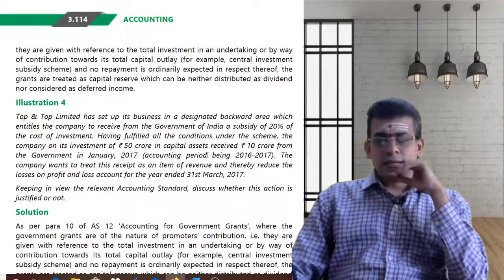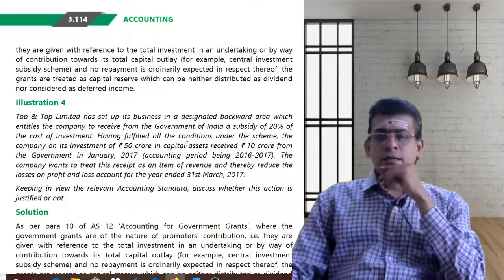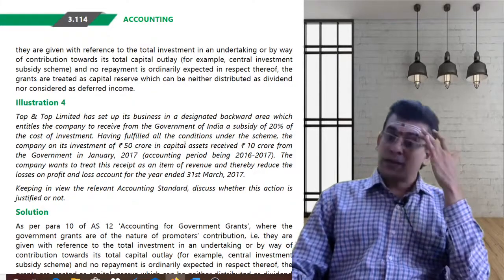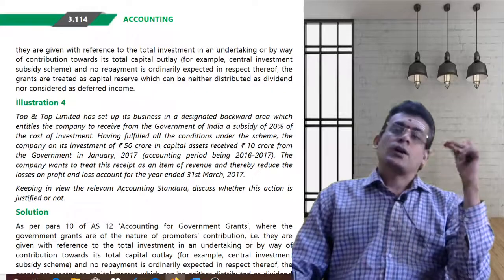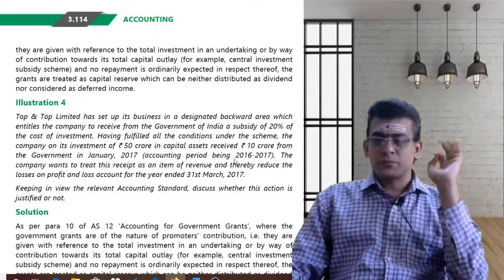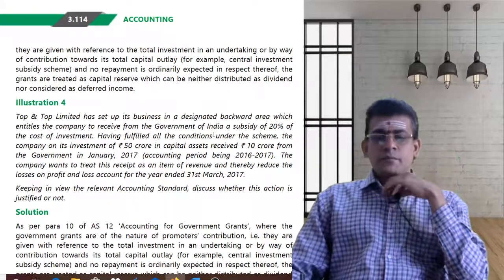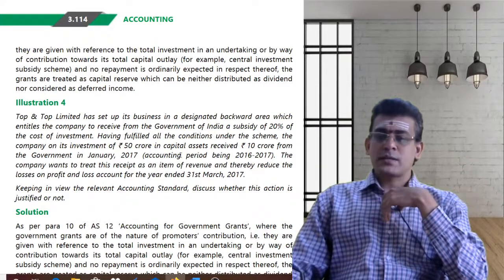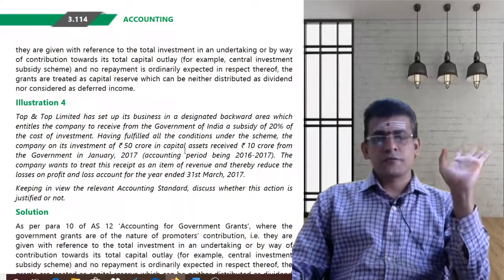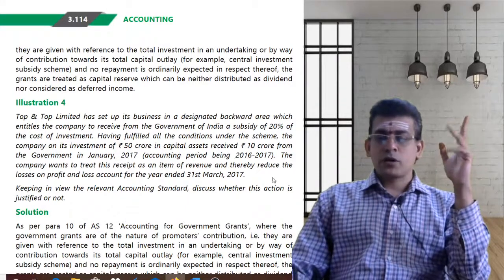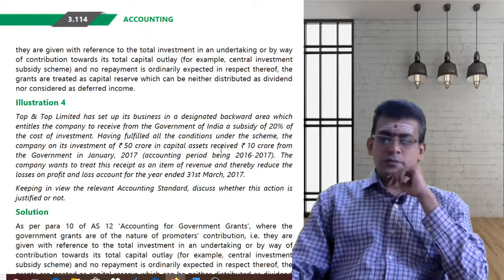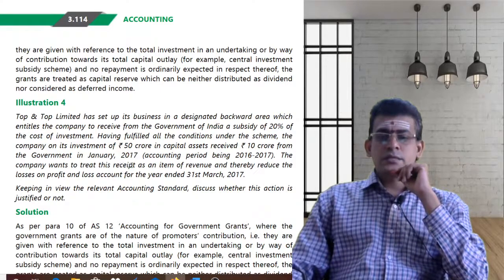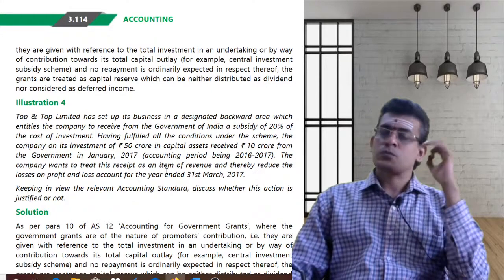Top and Top Limited has set up its business in a designated backward area, which entitled the company to receive from the Government of India a subsidy of 20% of the cost of investment. That means whatever amount of investment you put, the Government of India is going to give you 20% of it as subsidy. Having fulfilled the conditions under the scheme, the company on its investment of rupees 50 crores in the capital asset received 10 crores, as 20% of 50 crores is 10. So this company received 10 crores as a subsidy from the government in January 2017. The company wants to treat this receipt as an item of revenue and thereby reduce the loss in the profit and loss account of the year ended 31st March 17.